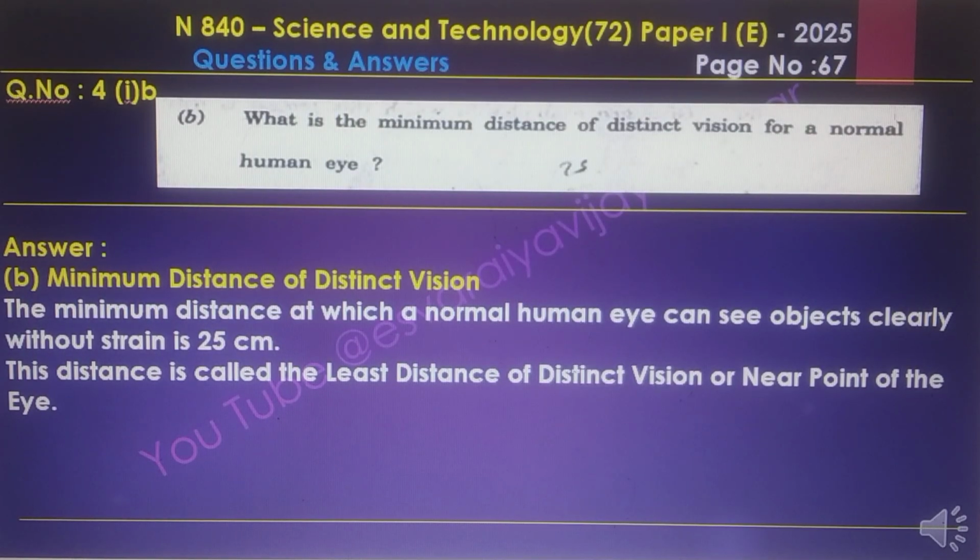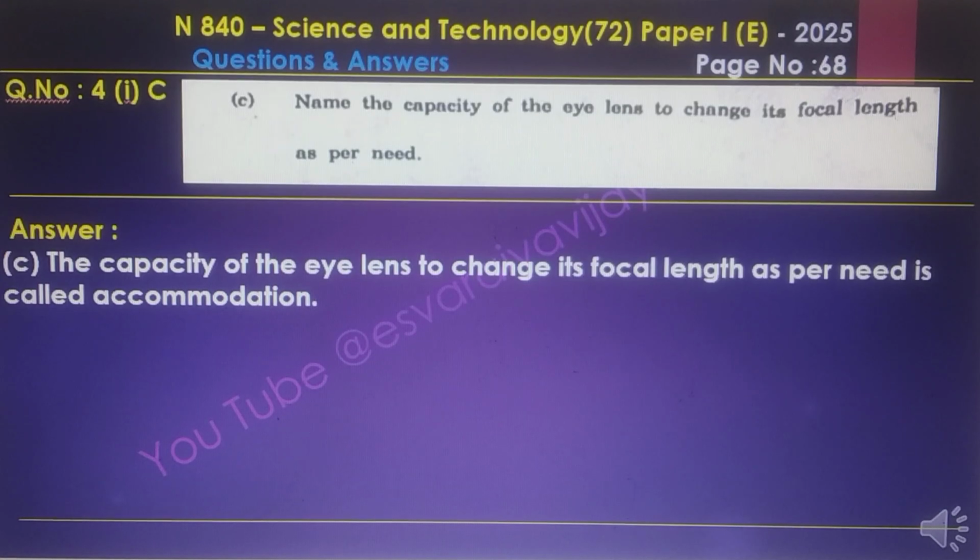The minimum distance of distinct vision: the minimum distance at which a normal human eye can see an object clearly without strain is 25 cm. This distance is called the least distance of distinct vision or the near point of the eye. Here 4.1C. Name the capacity of the eye lens to change its focal length as per need. The capacity of the eye lens to change its focal length as per need is called accommodation.